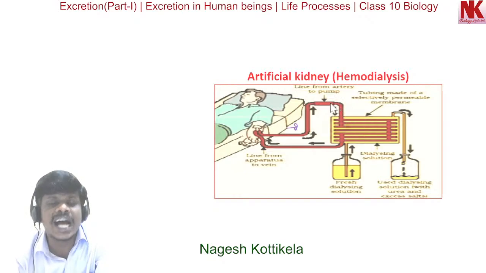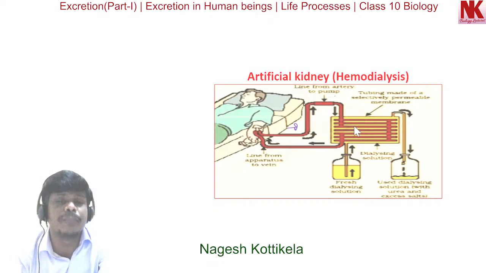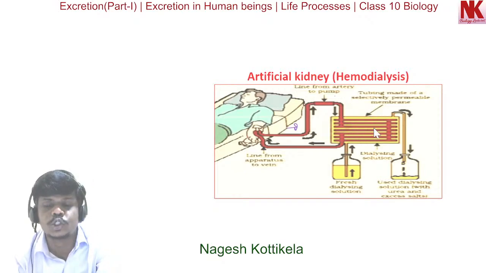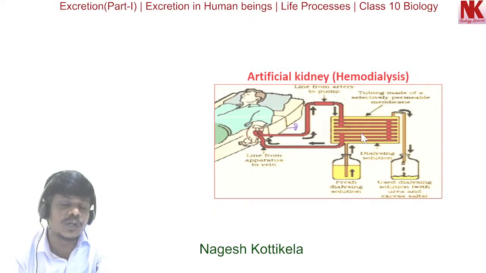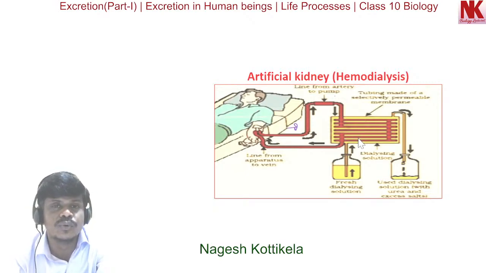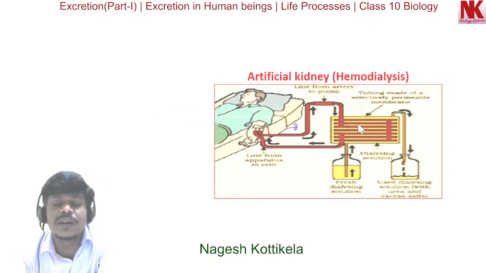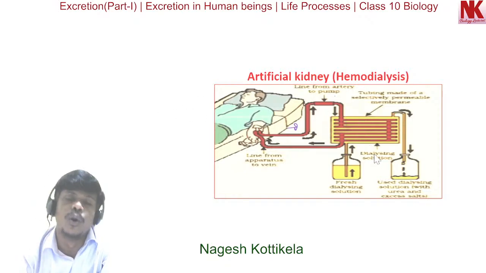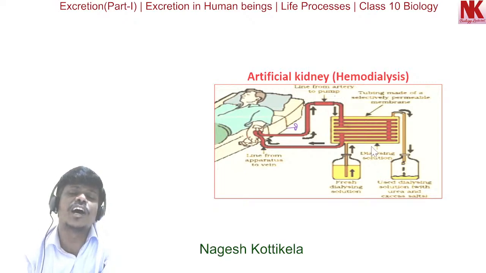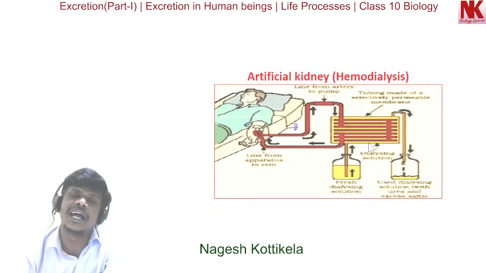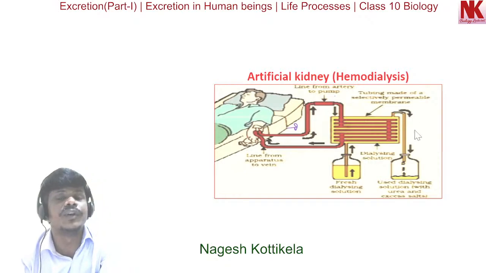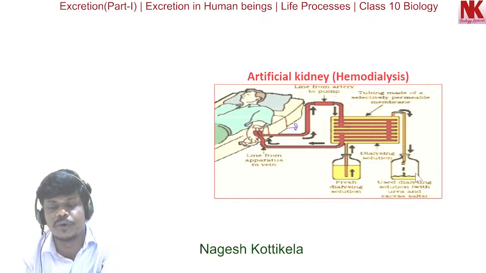So as the blood is passing through these tubes, through the semi-permeable membranes present in the tubes, the nitrogenous waste can diffuse out into this dialyzing fluid, and they are removed. This is how the nitrogenous waste moves from higher concentration to lower concentration, and is removed from the blood into dialyzing fluid, and the used dialyzing fluid is removed frequently.